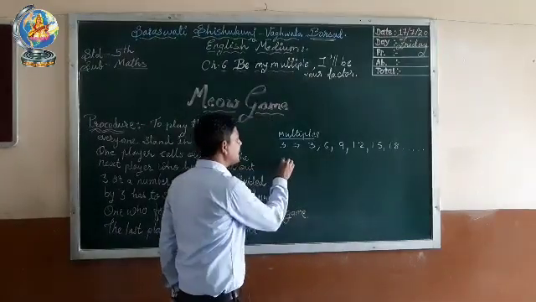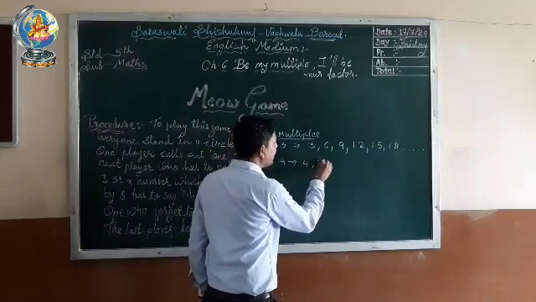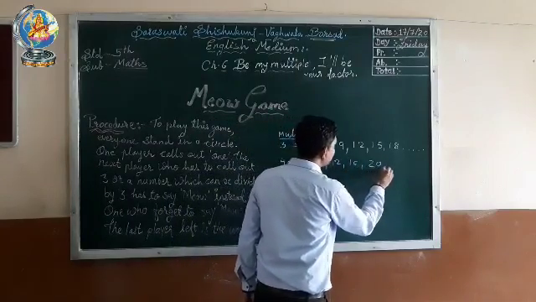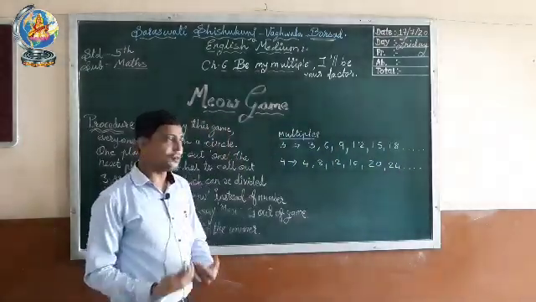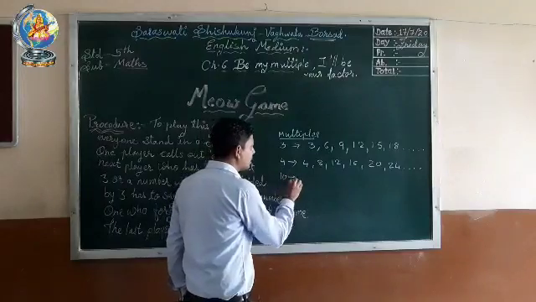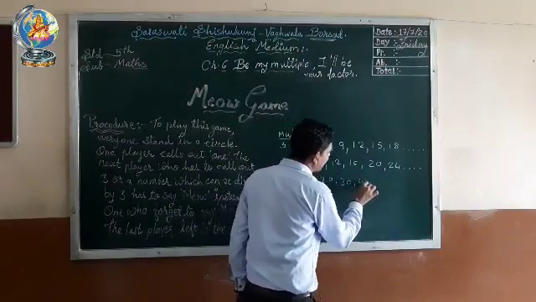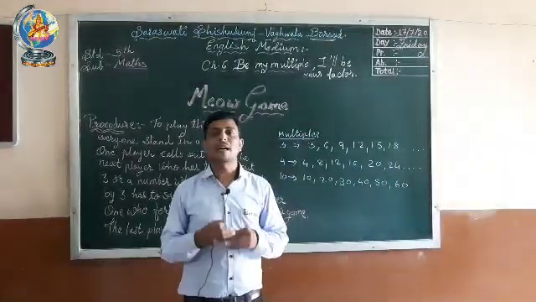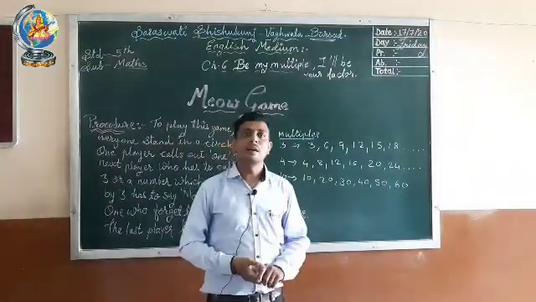In the same way, if we want to write the multiples of 4, then which are they? 4, 8, 12, 16, 20, 24 and it goes on. What are the multiples of 10? Let us write. 10, 20, 30, 40, 50, 60. So you can also find the multiples of any number by playing this game.